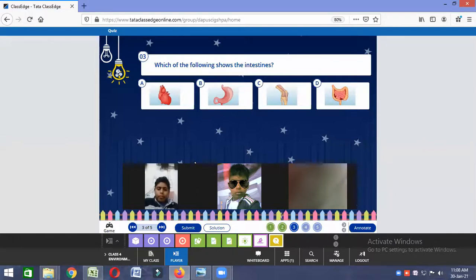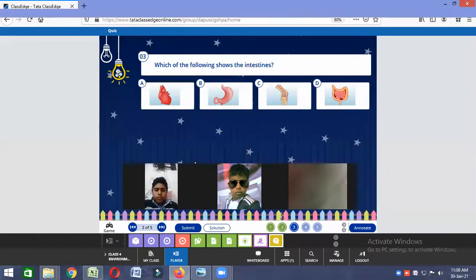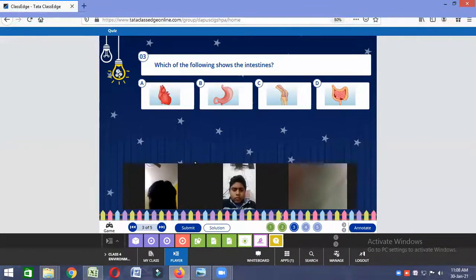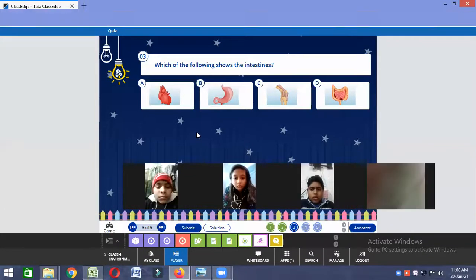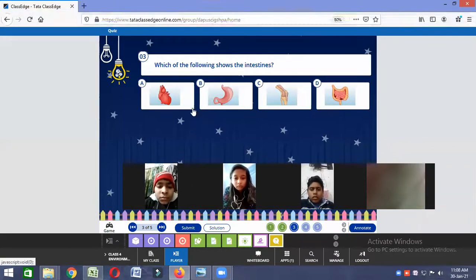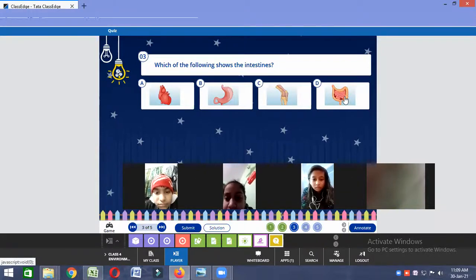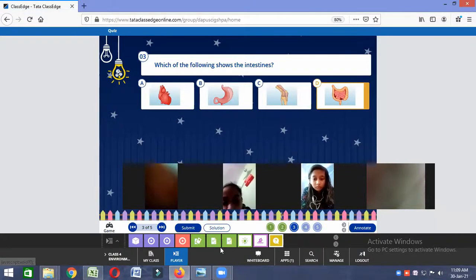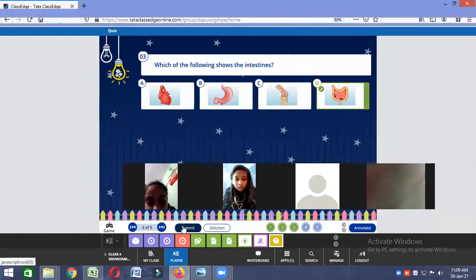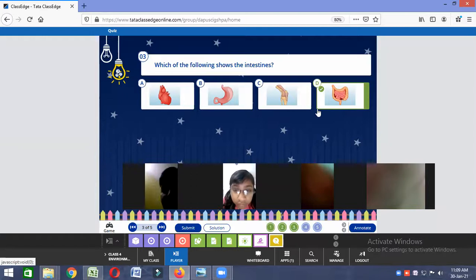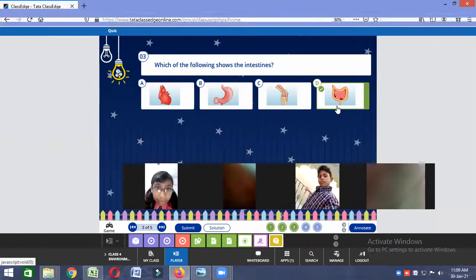Raise your hand. Who has raised? Okay, I am going to ask him. Nishant, unmute your mic. Tell me the correct answer. Ma'am, option D. Okay, mute your mic. I'm going to submit this. See this? Yes. Very good. It is this diagram. This shows the intestine.